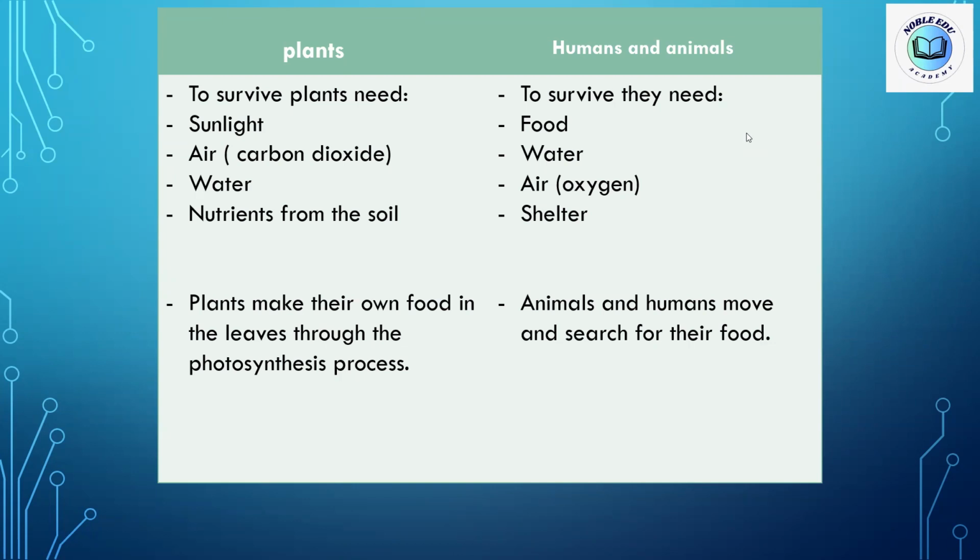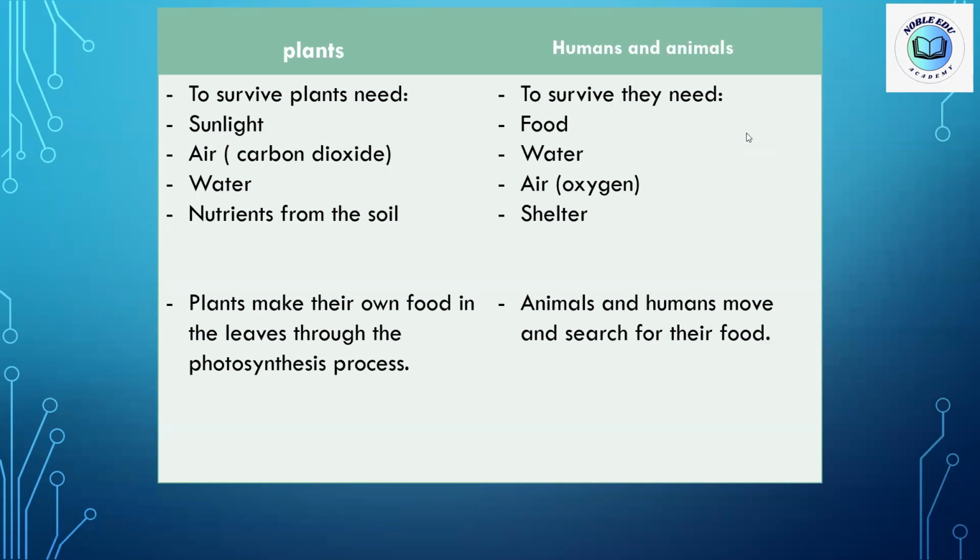If you remember from last year, the trees are shelters for birds and other animals. This means a place to protect themselves. Okay? So the plants, they don't have to search for food, but they only have the ingredients of food and they make their own food using the sunlight energy.